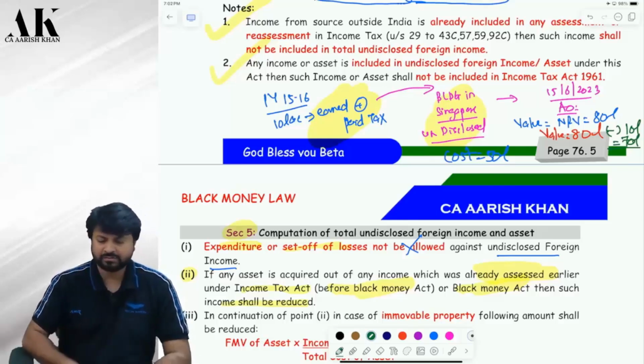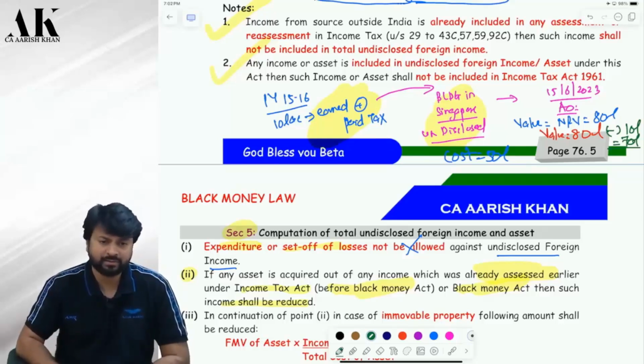See point number 2. That's what it wants to say. Write down this example above. First read point number 2. If any asset is acquired out of any income which has already been assessed earlier under the Income Tax Act before Black Money Law or Black Money Act, then such income shall be what? Shall be reduced.